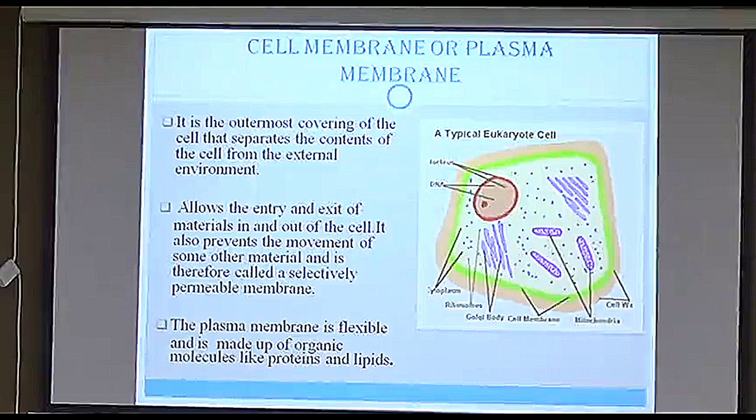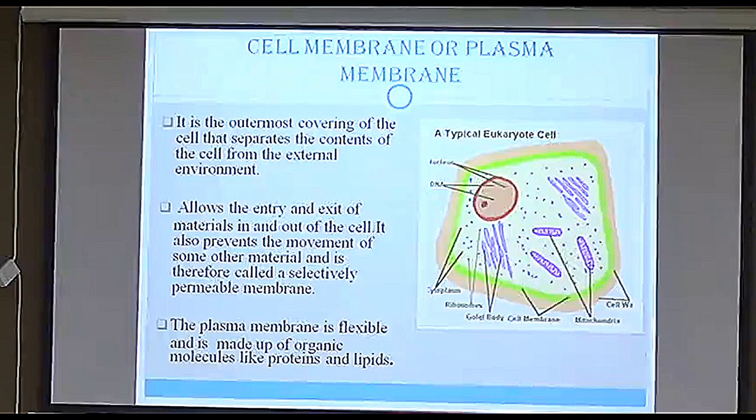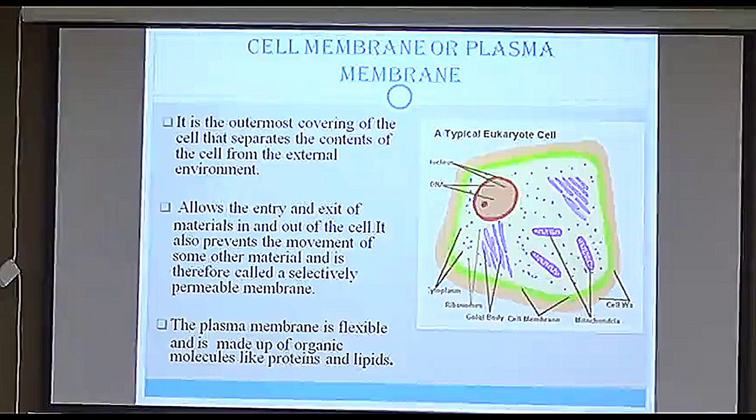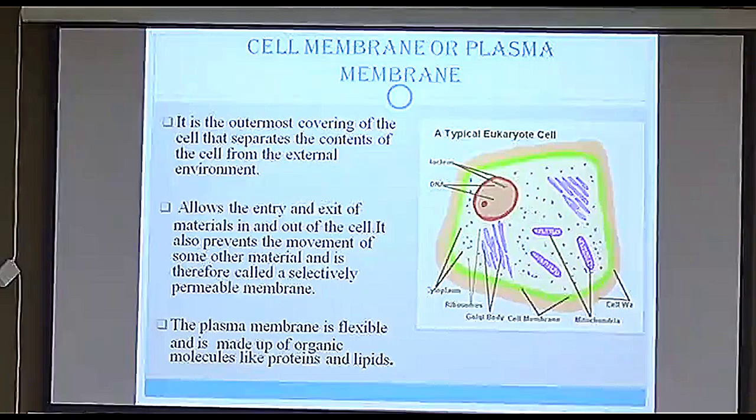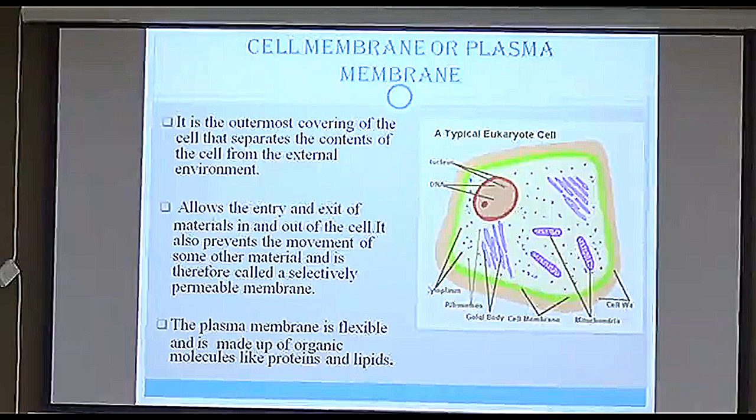So what is the basic function of the plasma membrane? It allows the entry and exit of material in and out of the cell. Now you will ask, ma'am, can all the particles go in and out? No. Only some particular particles go in and out of the cell because it has a semi-permeable membrane. Semi-permeable means it will allow entry of some and exit of some. Now, the plasma membrane is really flexible. It is not very hard. That's why it is made up of proteins and lipids.